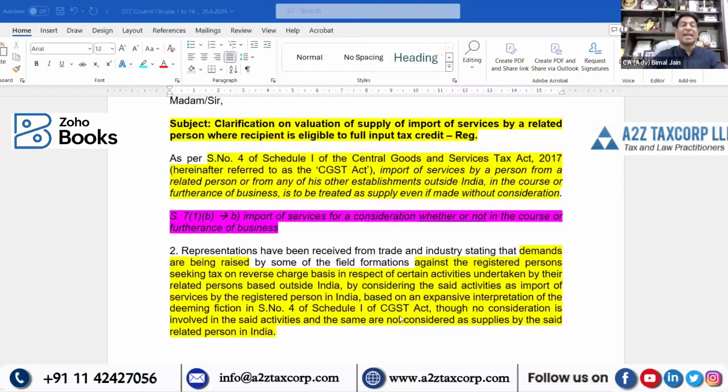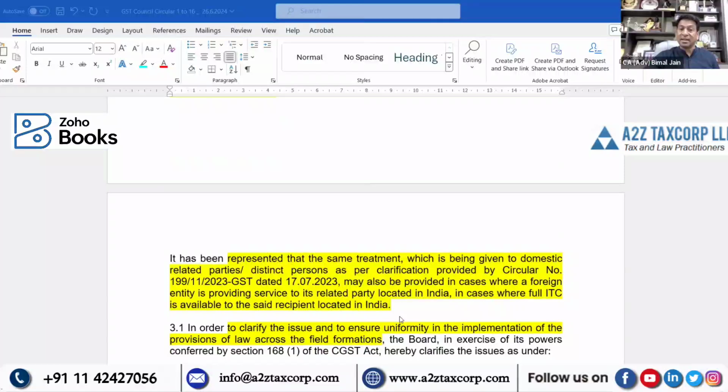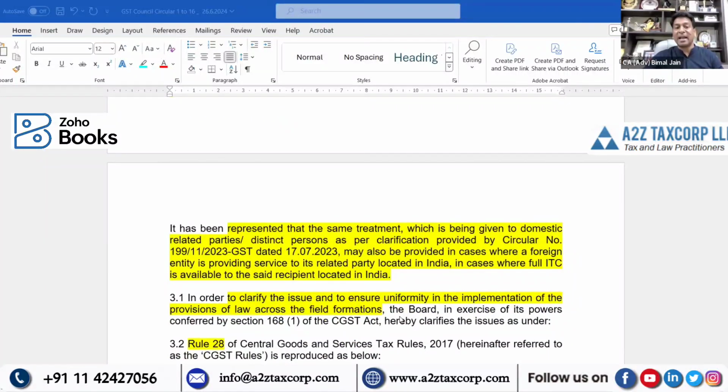What would be the valuation? Having said that, what is represented and what is being clarified?